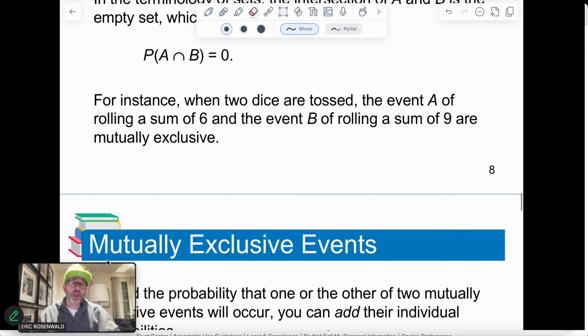So, for instance, when we say we take 2 dice and they're going to be tossed. So I toss the dice, event A rolls a sum of 6, and then in another event that has no relation to the other one, I'm going to roll and get a sum of 9.